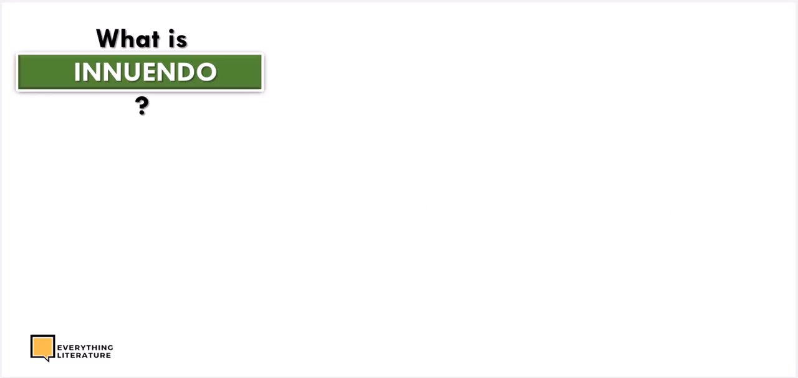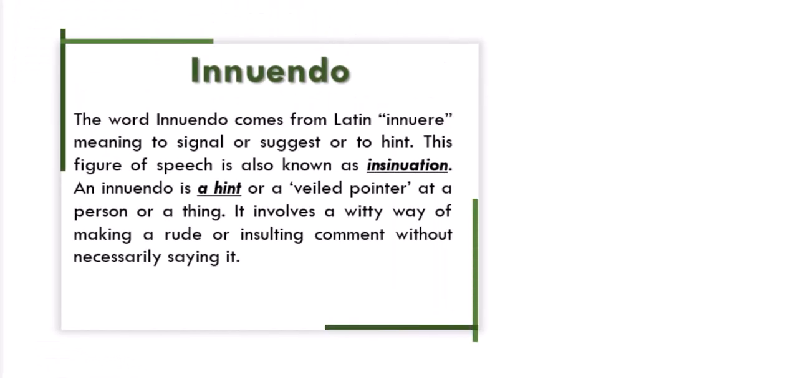So what is innuendo? The word innuendo comes from the Latin innuere, meaning to signal or to suggest or to hint. This figure of speech is known as insinuation. An innuendo is a hint or a veiled pointer. Okay, there's a pointer, but it's veiled at a person or a thing. It involves a witty way of making a rude or insulting comment without necessarily saying it. Let's break it down.